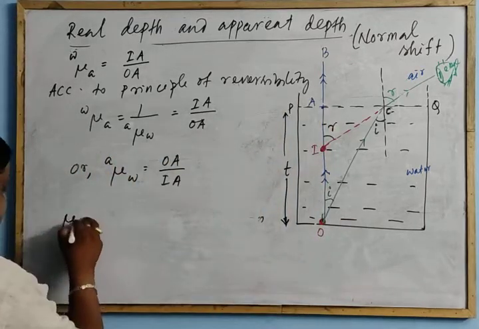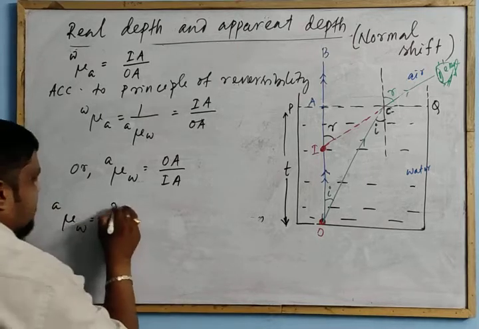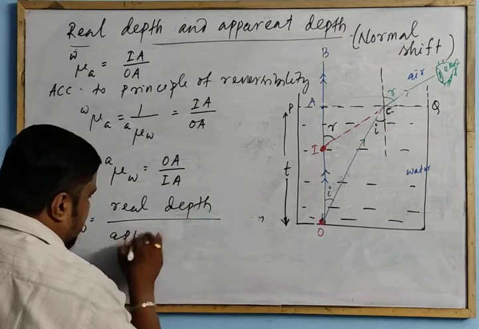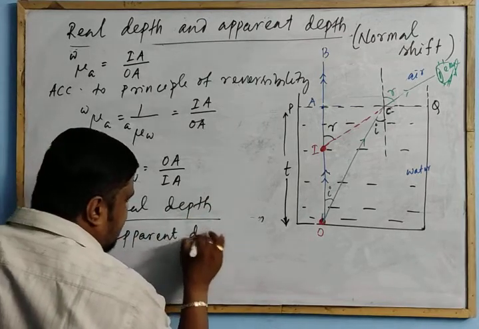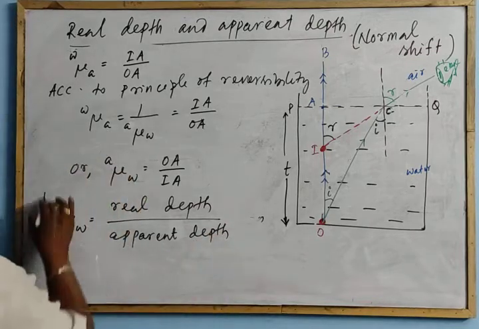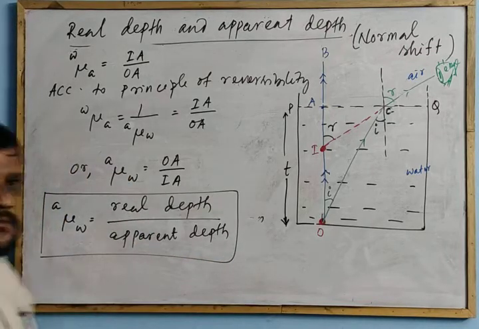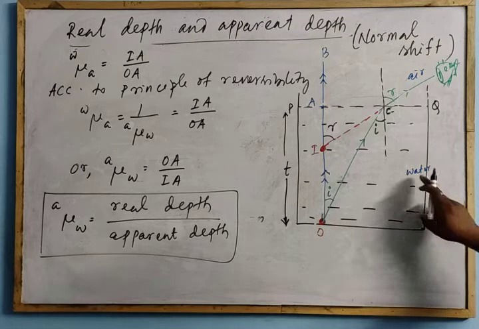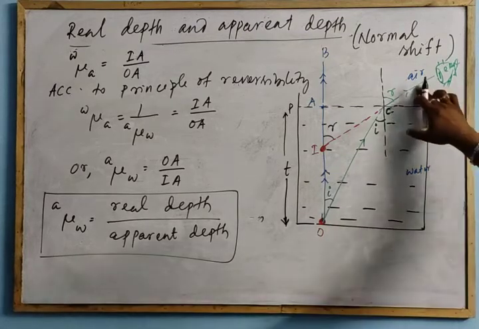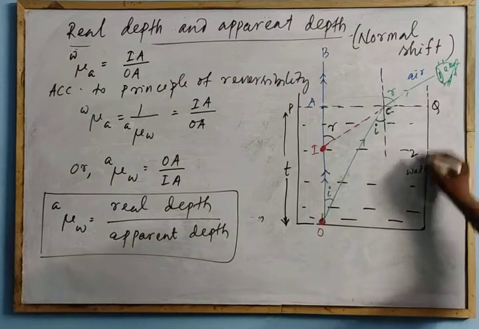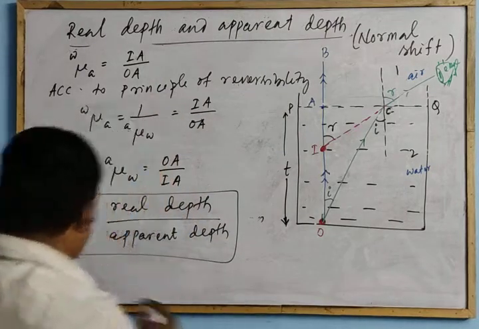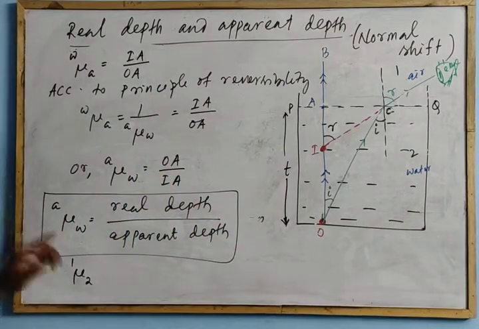Real depth. So refractive index of water with respect to air is equal to real depth by apparent depth. This is the formula. When the ray is coming from water to air, then if a ray of light is coming from one medium, this is medium 2, this is medium 1, then the equation can be refractive index of 2 with respect to 1.